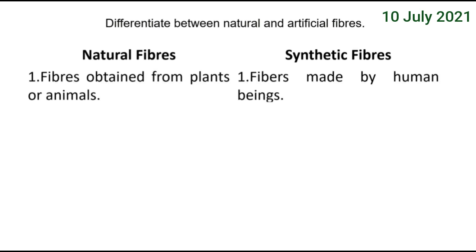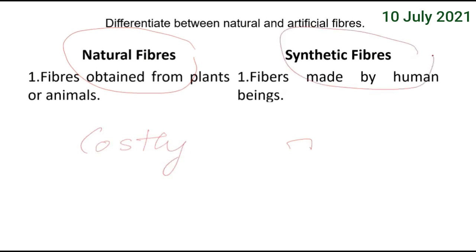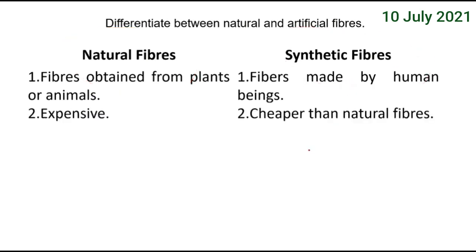We'll go a little fast here because we have also revised this chapter, and here we are just discussing the questions and answers. The second one is, natural fibers are a bit costly as compared to synthetic fibers. These are expensive, and synthetic fibers are cheaper.